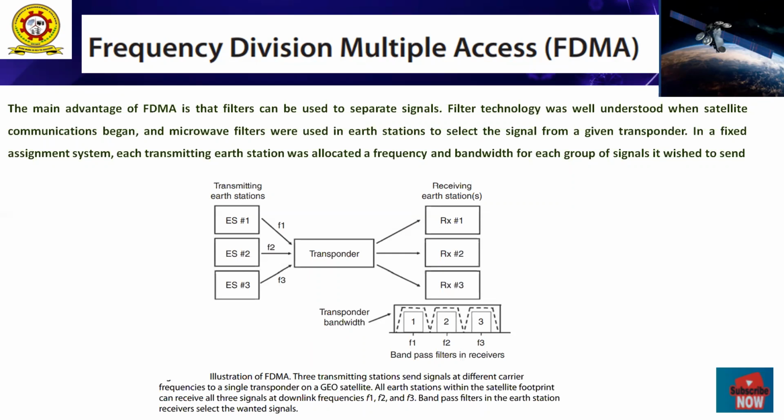Suppose the spectrum has X megahertz shared among 5 members. Then X megahertz divided by 5 gives channel 1, channel 2, channel 3, channel 4, channel 5, in kilohertz.